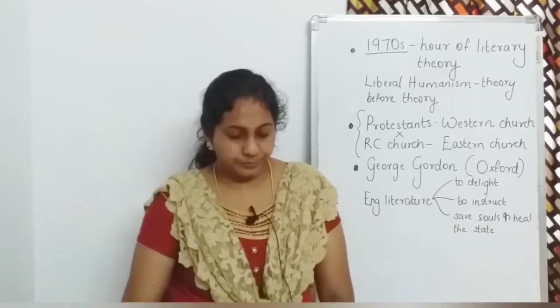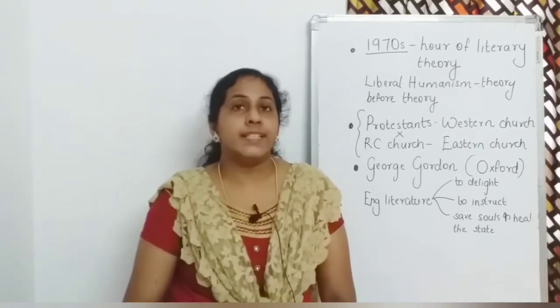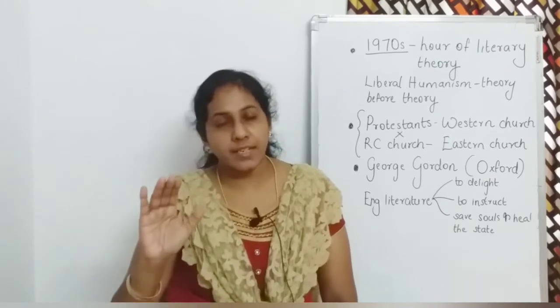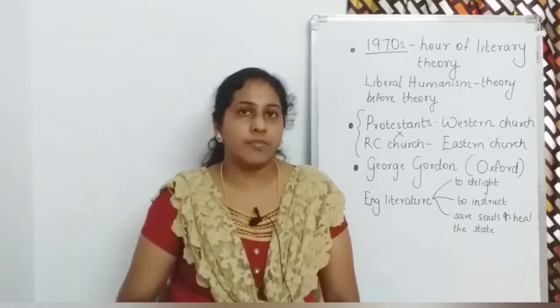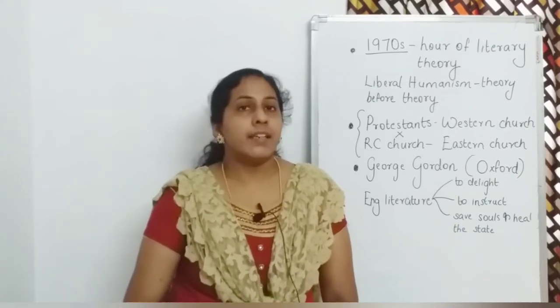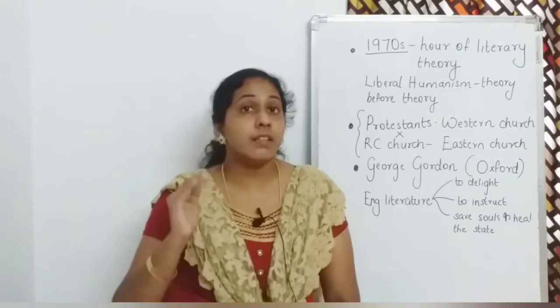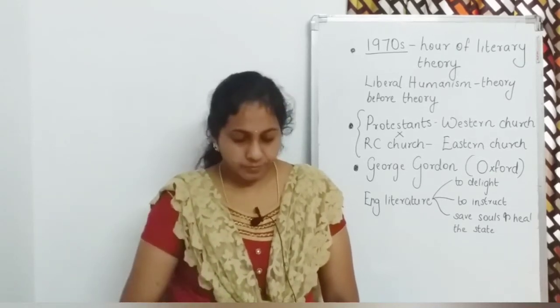So, in the 1970s, it was the hour of literary theory. The 1970s was the peak of literary theory, and liberal humanism was a term applied to theory that came before the actual theory. Liberal humanism was theory before theory.